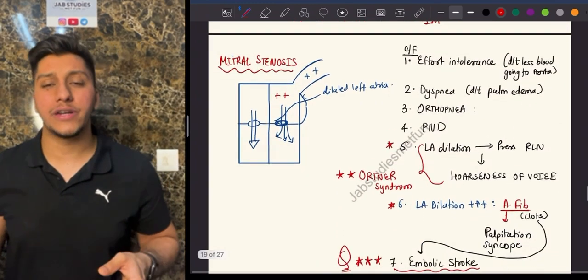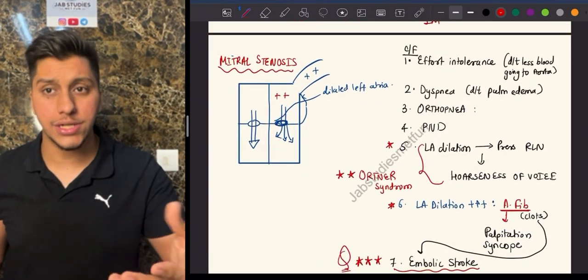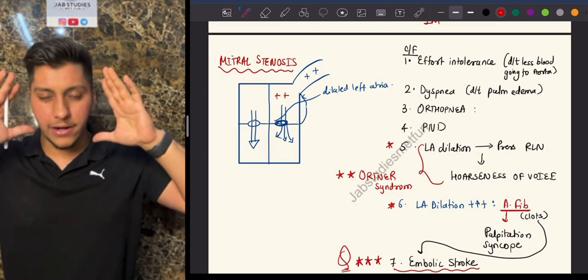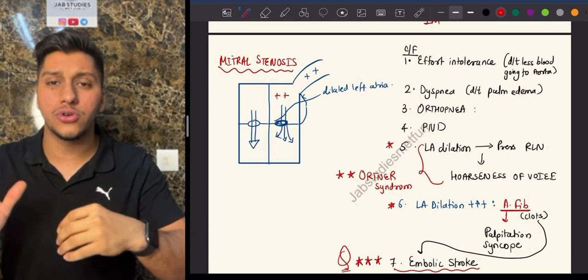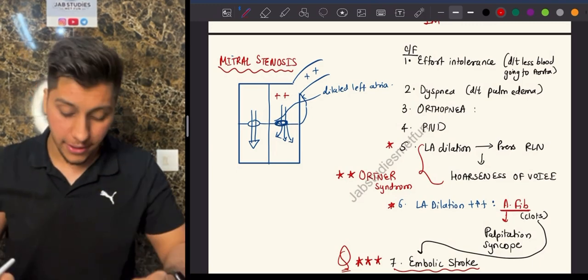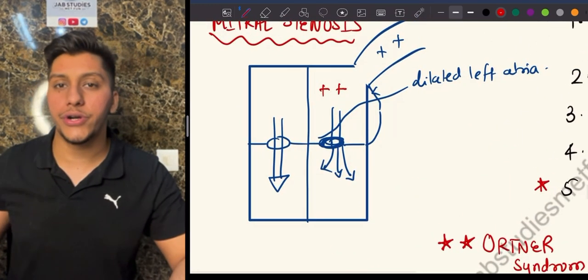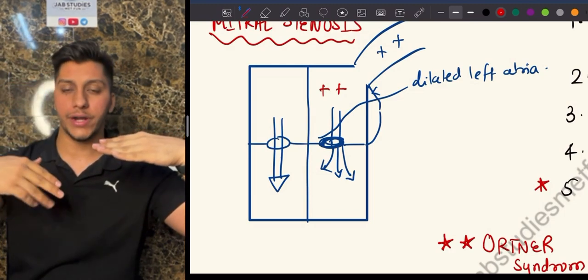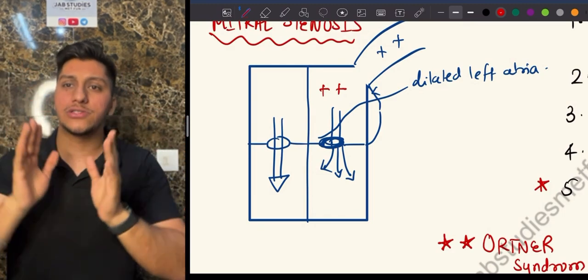Next, let's talk about a little summary of what are the different conditions. First, we'll talk about mitral stenosis. So see, let us not try to mug it up. We're just going to use logic so that we'll have a basic understanding and we'll never forget about it. Now, what is mitral stenosis? As we already told, this is going to be the valve. Normally, this is the valve between the left atrium and the left ventricle. It is going to get narrowed. That is known as mitral stenosis.